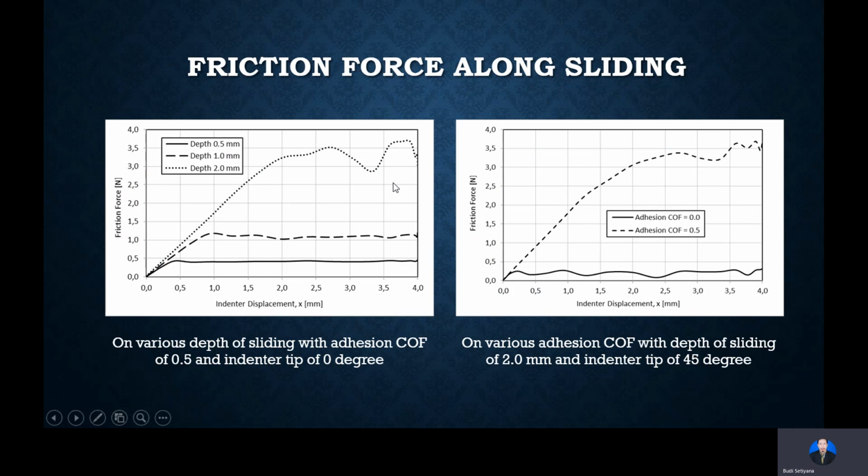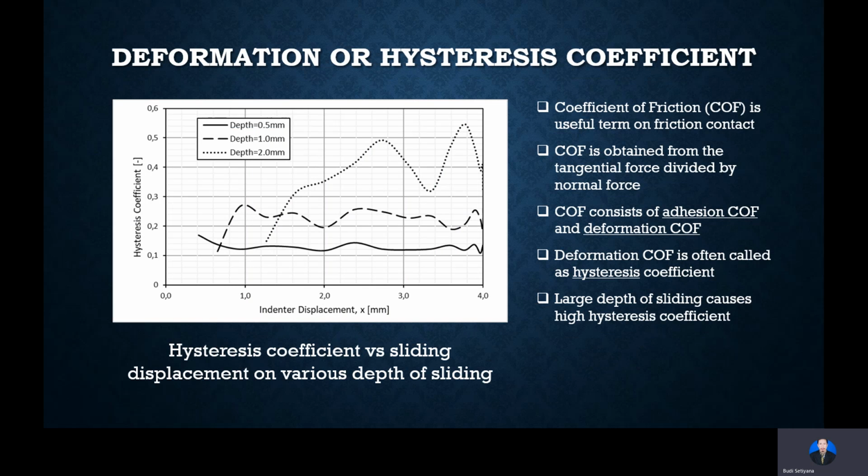As for the friction force along sliding, the left side shows the depth of sliding variation and the right side shows the surface roughness variation. It can be seen that a high depth of sliding gives high friction force. High surface roughness also gives high friction force.